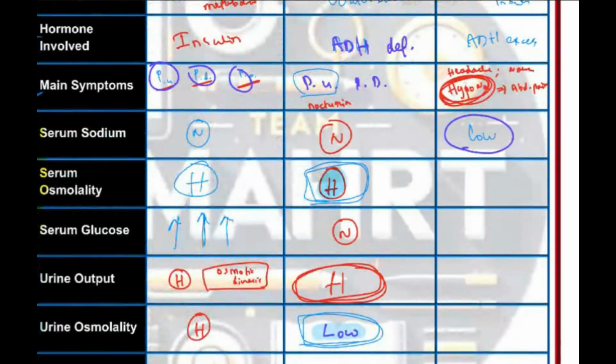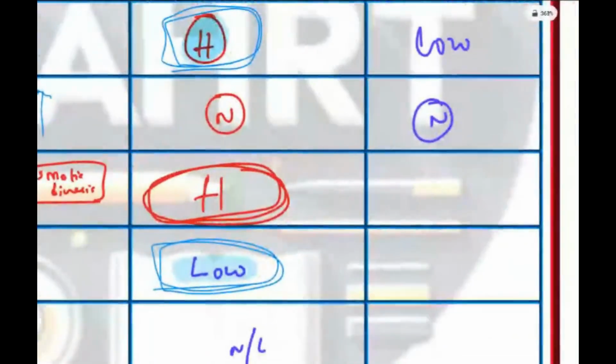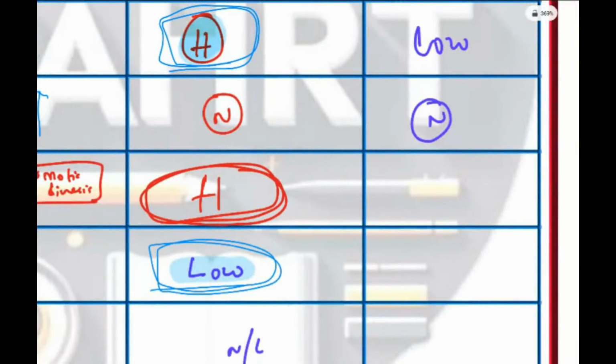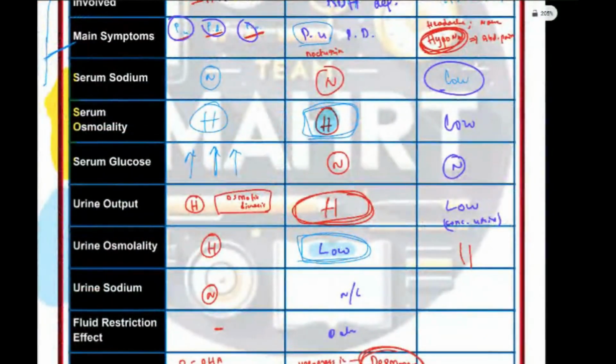What about serum osmolality? A lot of water means serum osmolality will also be low. What about serum glucose? Normal, because there is no problem with glucose. Now tell me urine output. Excess water is conserved, so ADH will not allow more urine output. So urine output will be low, meaning concentrated urine. If urine is concentrated, what will be the urine osmolality? High.